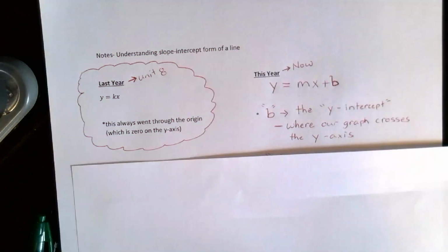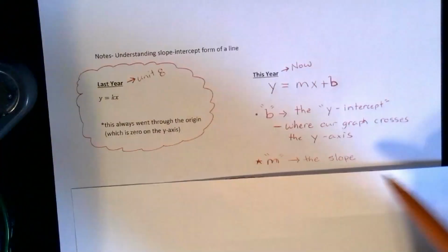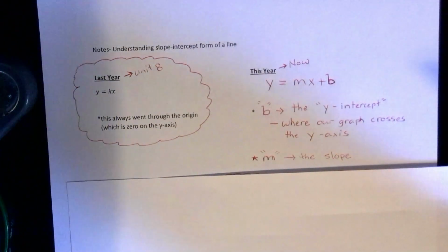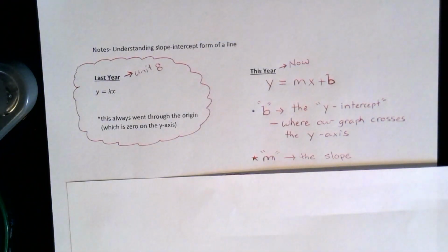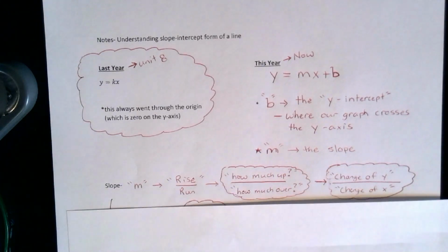So what is m? I'm sure that's what you're all wondering. Well, you already know because you have the notes in front of you. m is what we refer to as the slope. That's the short answer. The slope can mean a variety of different things based on the type of problem you're doing. Here are some of the most common ones.